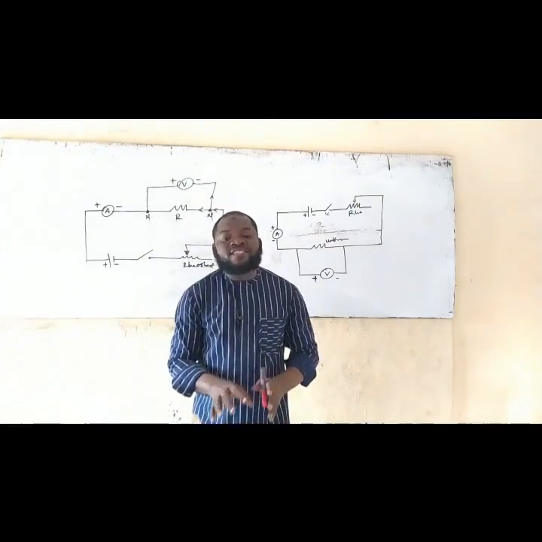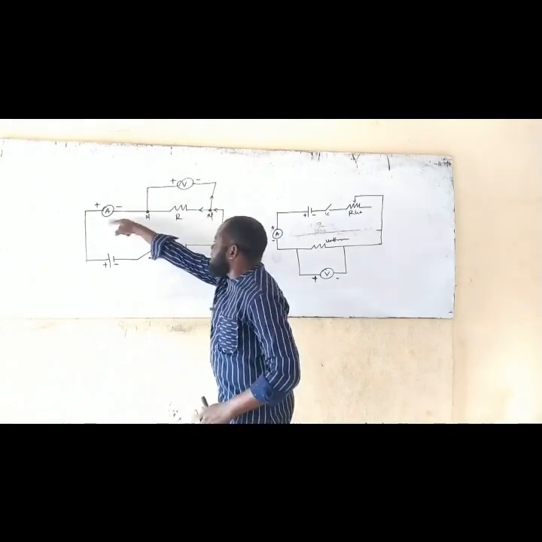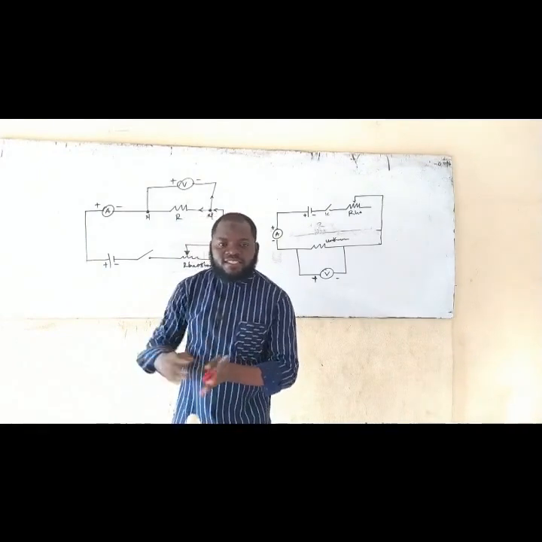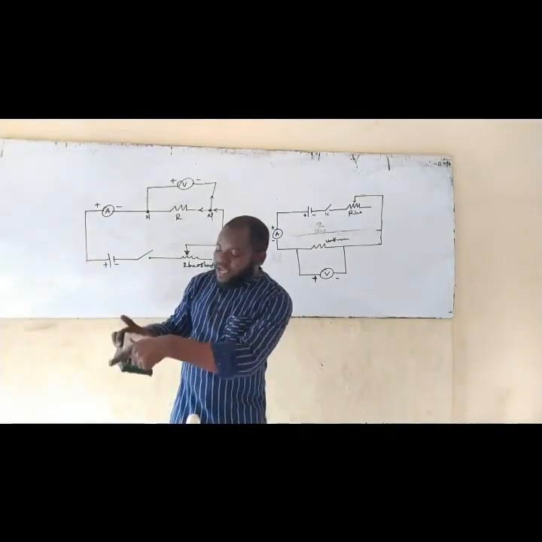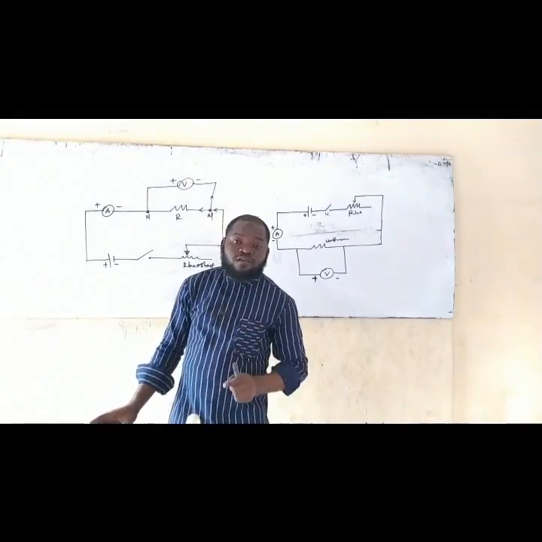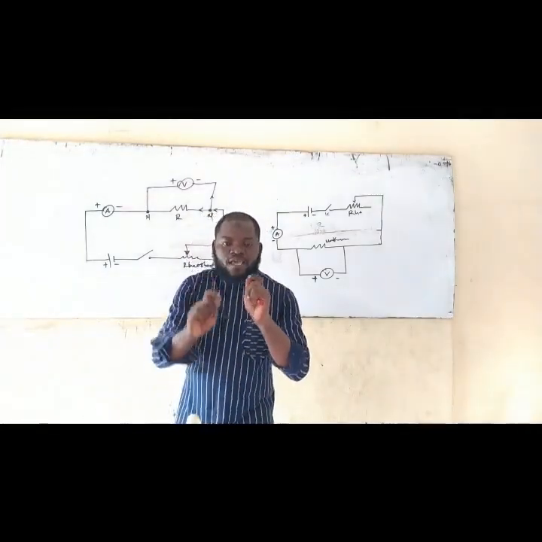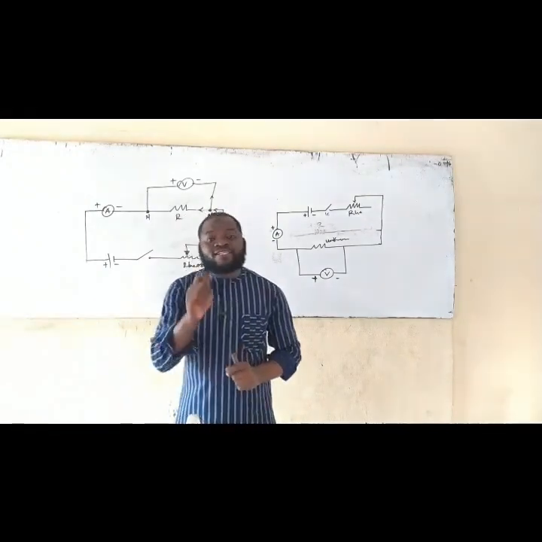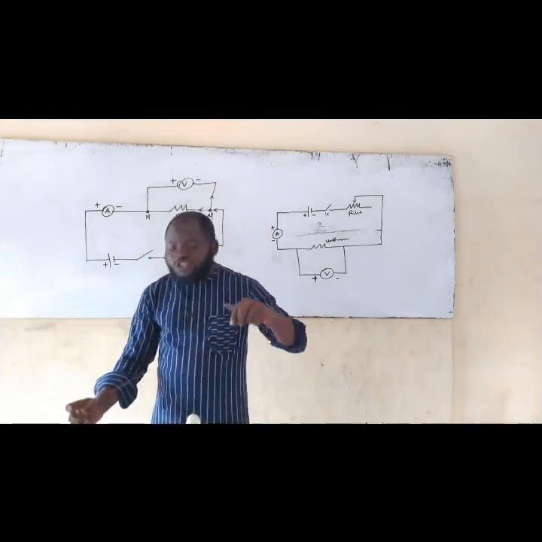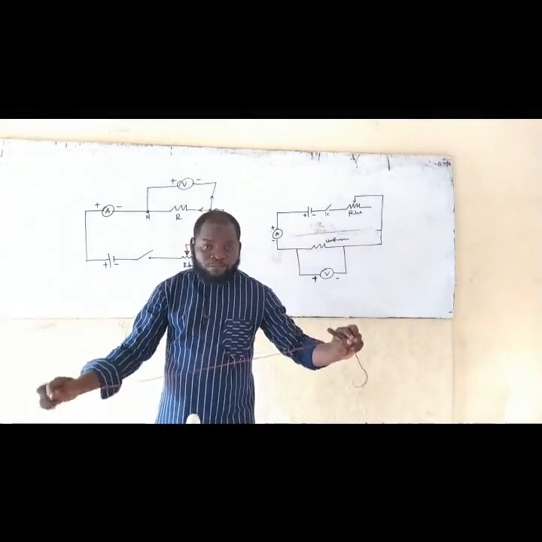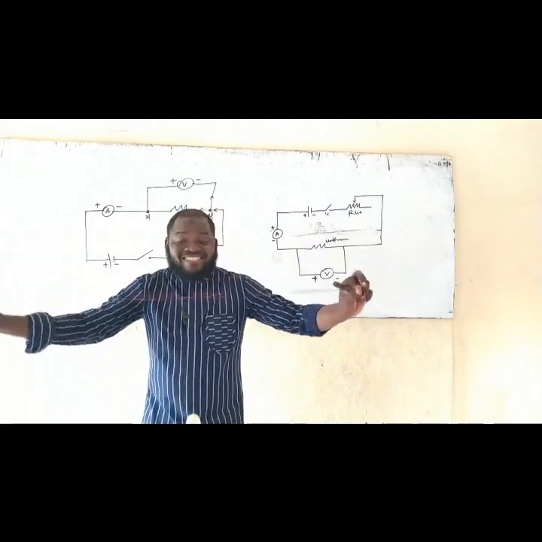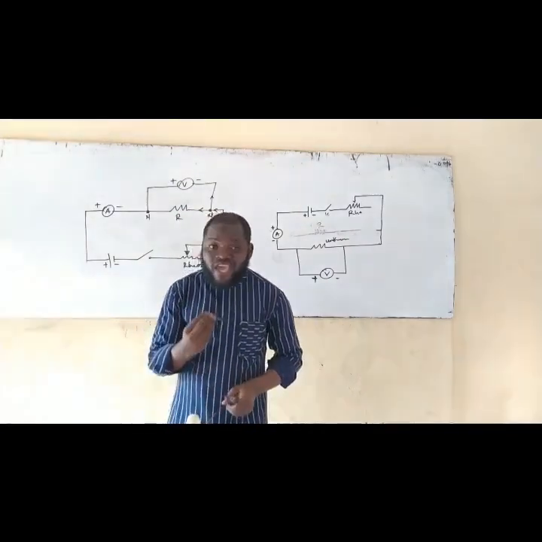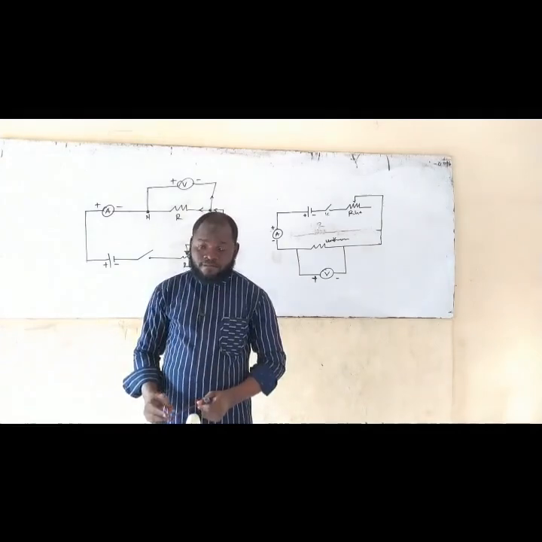So those are the things that bring about problems. Once you miss the terminals, there will be problems. There are times when you want to pick your reading, you get to see that it deflects towards the negative side, which is not supposed to be. So if that happens, know that there's a mix-up in your terminals somewhere, and you need to fix it. I hope that is clear. Another thing you need to do is that each of your wires, don't manage wire. Make sure it is at least 50 centimeters, if not 100 centimeters. These are things you need to be aware of before you start this practical.